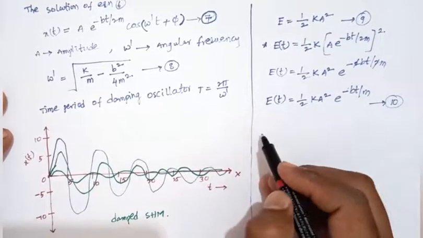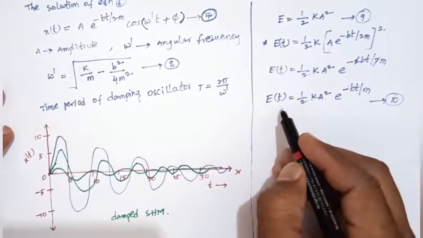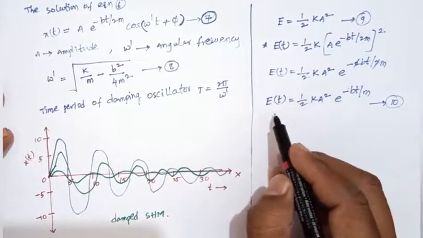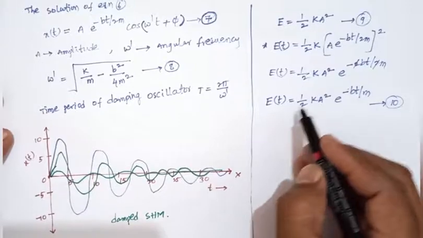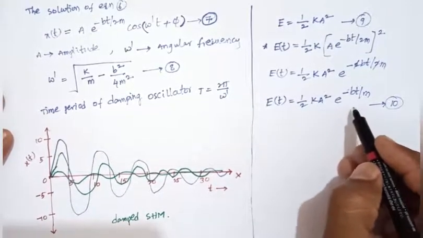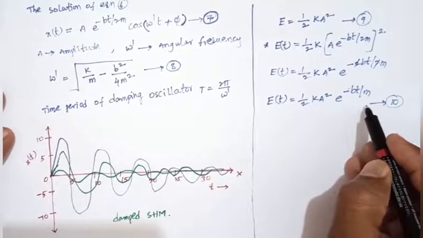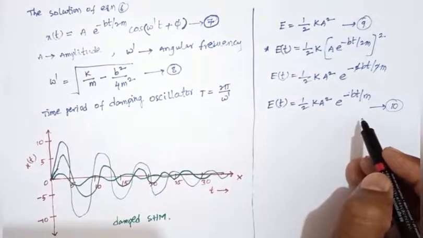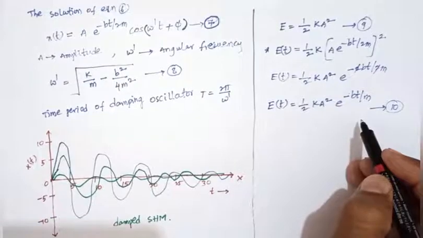The total mechanical energy of the damped oscillator, due to the damping force, is E of t equals half k A square e power minus bt by m. It is the damped oscillator's total mechanical energy.